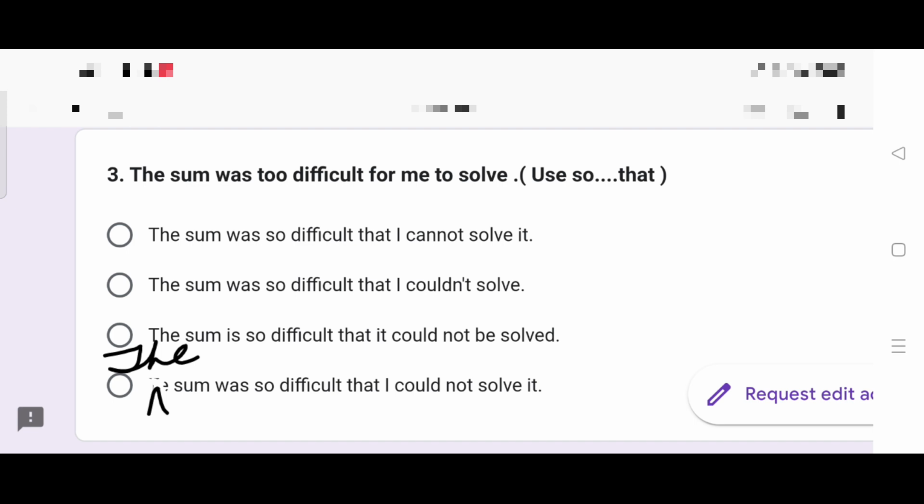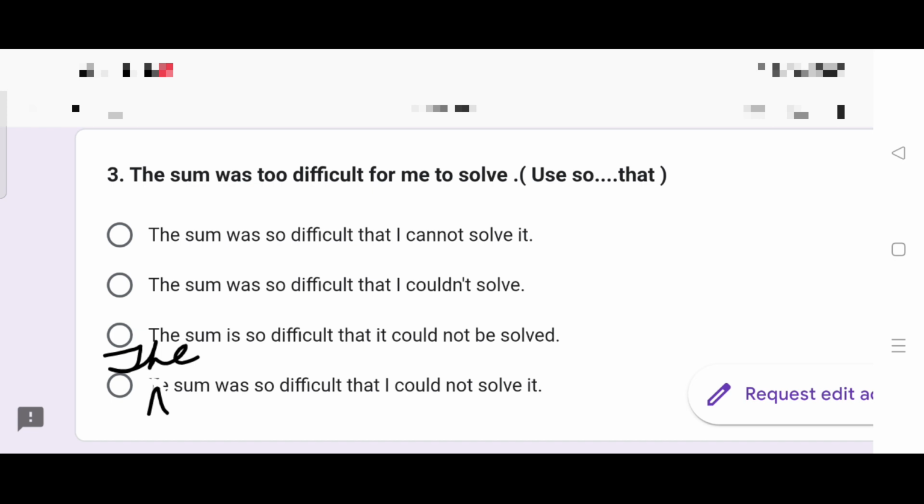The sum was so difficult that I couldn't solve. Solve what? You must mention it in your answer. But here, in the second option, there is no it. Eliminated. The sum is so difficult. Now, after starting to read this option, I have realized that the usage of tense is incorrect. Hence wrong.